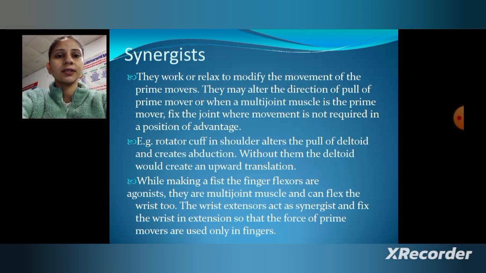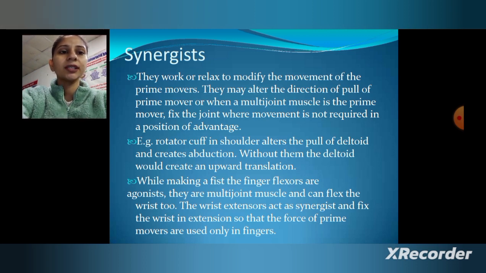Then what is synergist? They work or relax to modify the movement of the prime movers. They may alter the direction of pull of the prime mover, or even a multi-joint muscle that is the prime mover. They fix a joint where movement is not required, in a position of advantage. For example, the rotator cuff in the shoulder alters the pull of deltoid and creates abduction. Without them, the deltoid would create upward translation.